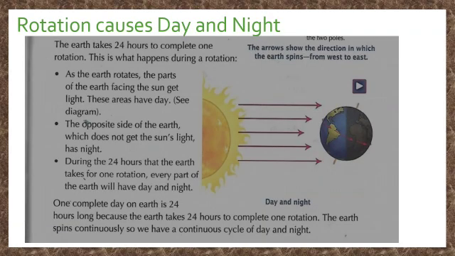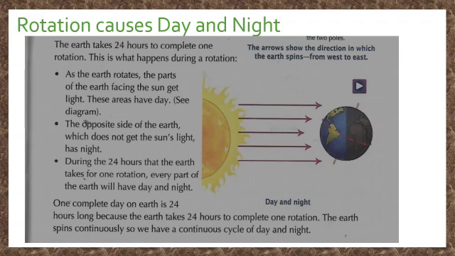Rotation causes day and night. The Earth takes 24 hours to complete one rotation. This is what happens during the rotation. As the Earth rotates, the parts of the Earth facing the sun get light. These areas have day. The opposite side of the Earth, which does not get the sunlight, has night.